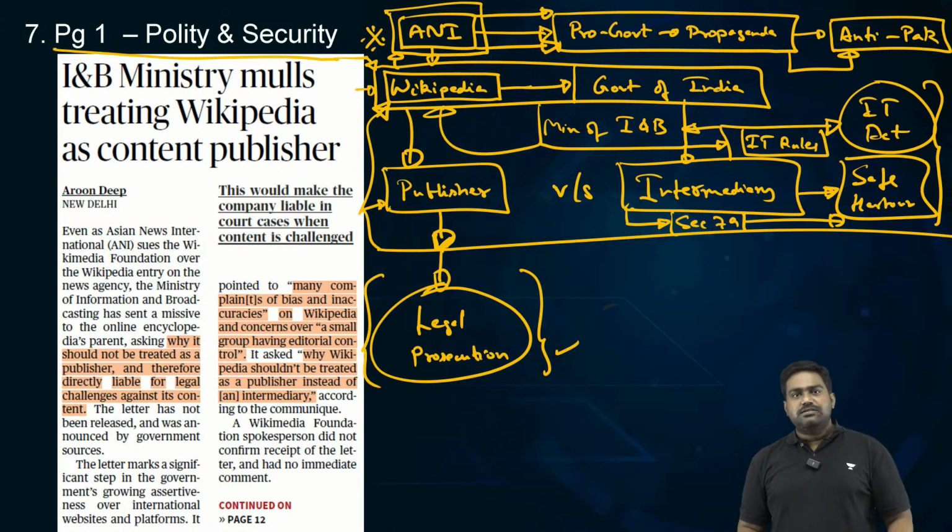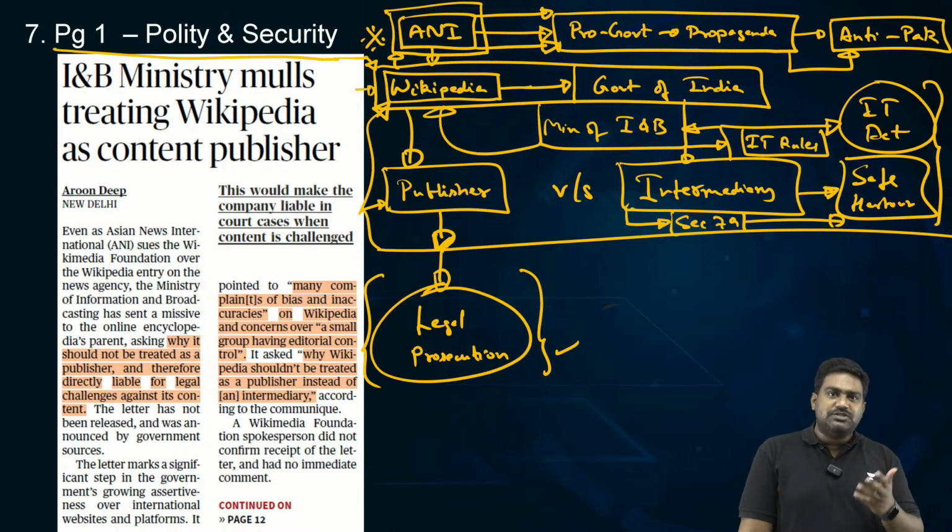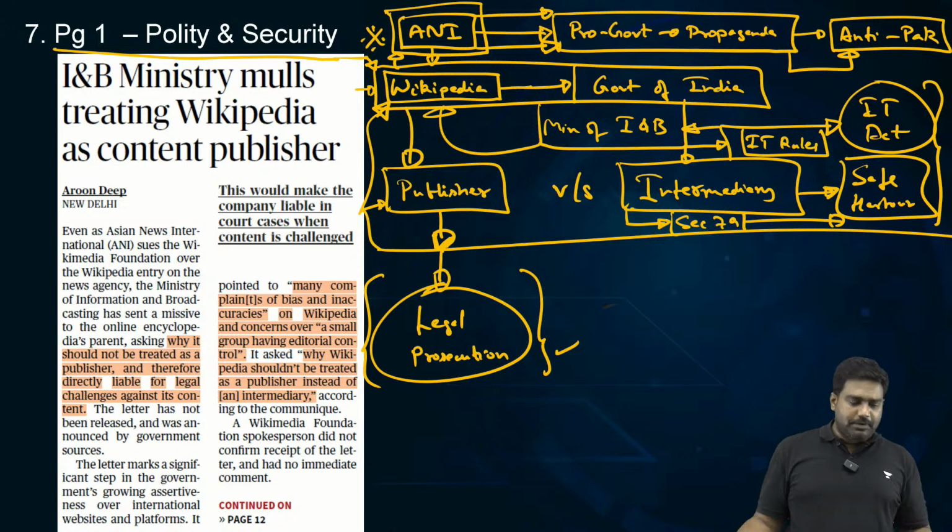Let's say ANI were to press defamation charges, criminal defamation. Then the point is, why shouldn't we arrest the officials of Wikipedia in the country, and why shouldn't we press those charges and continue with those charges under prosecution? So this has been raised by the government. Now, this is again a controversial topic, a debatable topic.